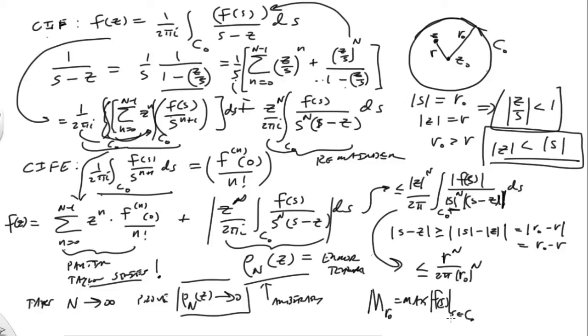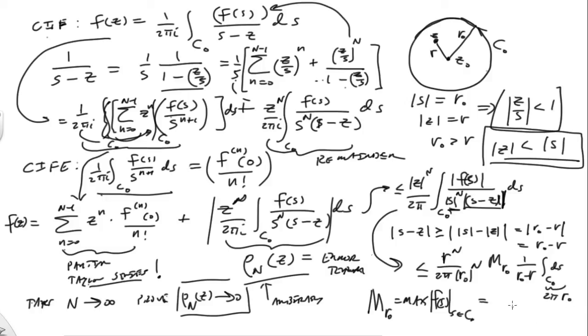And so that'll bound f, so we can take that M r naught sitting right there, and then finally replace this denominator term with 1 over r0 minus r, and then what we have left is an integral of ds over C0. This, of course, is just going to be 2 pi r naught.